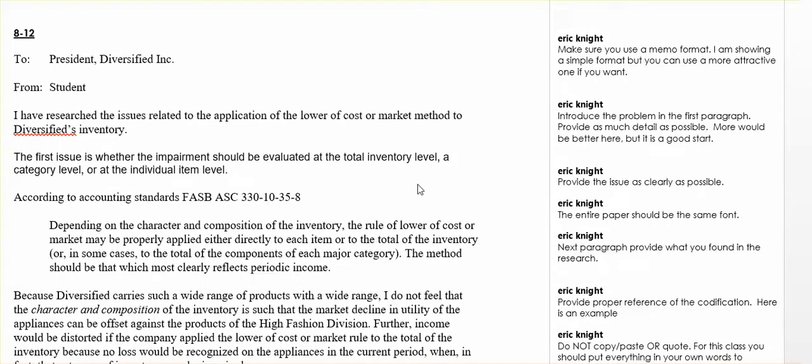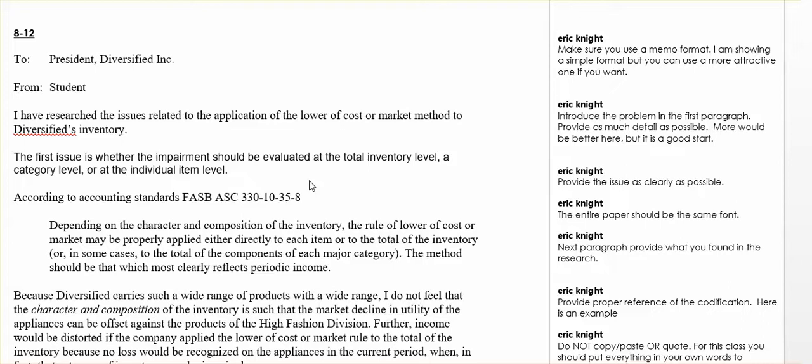Okay, this term you're going to have several research problems that you need to work throughout the textbook in various modules. So what I want to do is give you an example, and I want to make sure you know that this example has errors in it. It's not the perfect example. I've actually put errors and problems in it to help demonstrate what you need to do and what you need to watch out for.